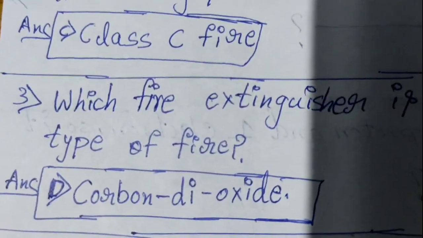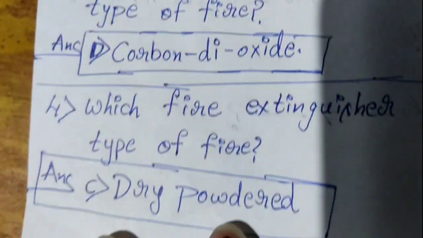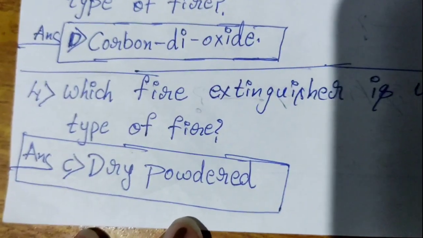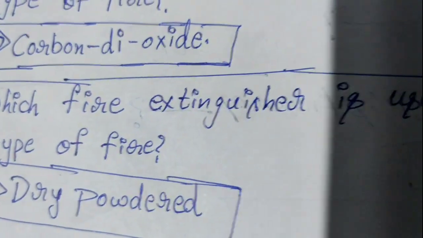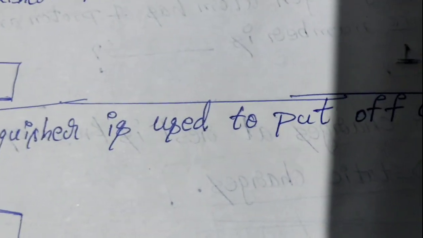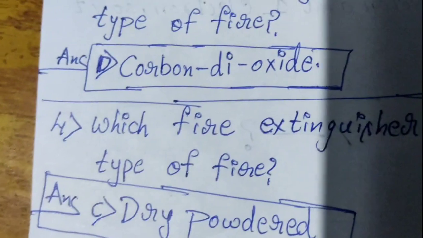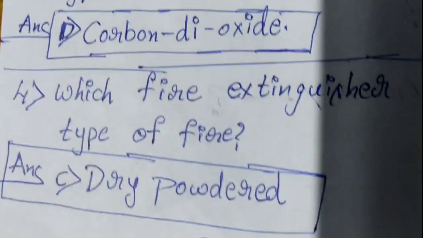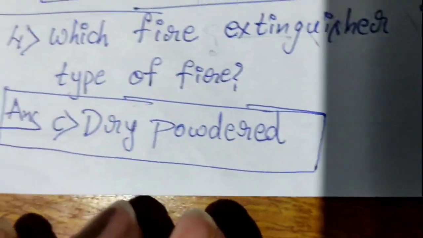The answer is D, carbon dioxide. And the 34th question is which fire extinguisher is used to put off class A type of fire? The answer is dry powder.